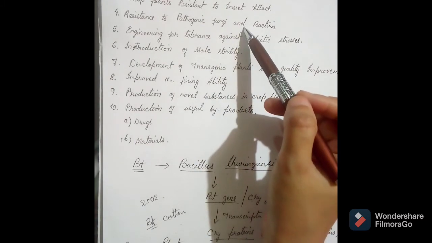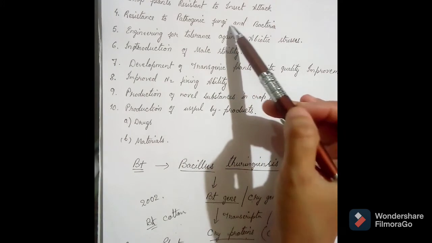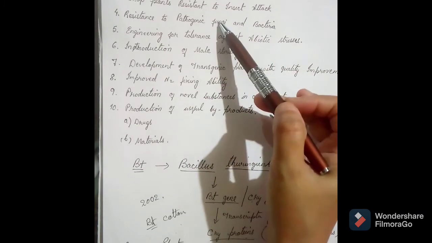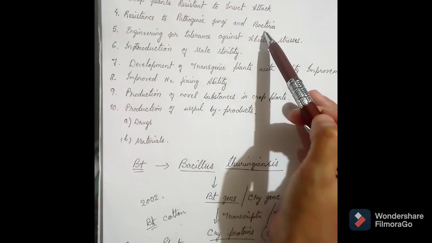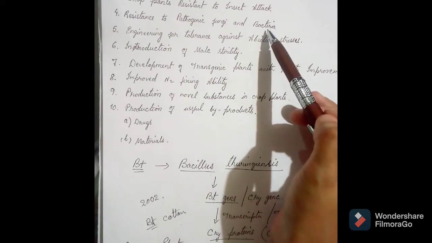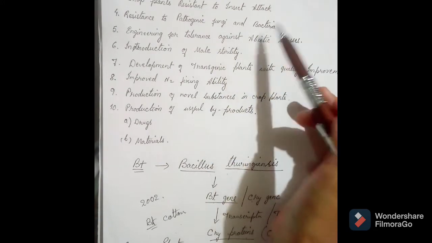We know that there are various losses in agriculture due to the reduction in crop yield because of fungal and bacterial diseases in plants. This can be prevented to some extent by cross protection of plants from the pathogenic fungi and bacteria.